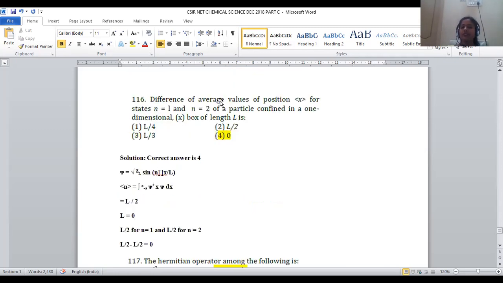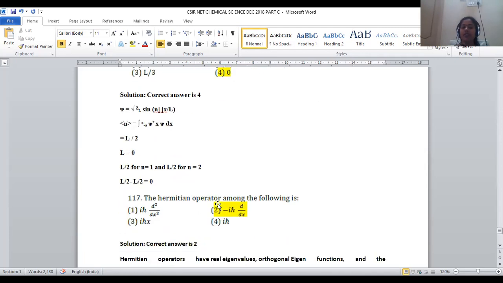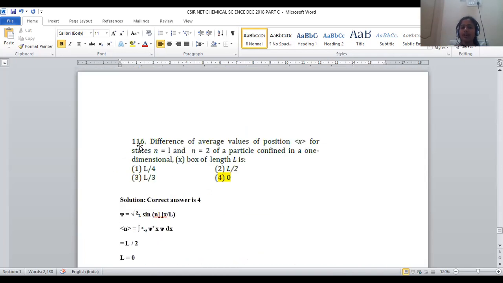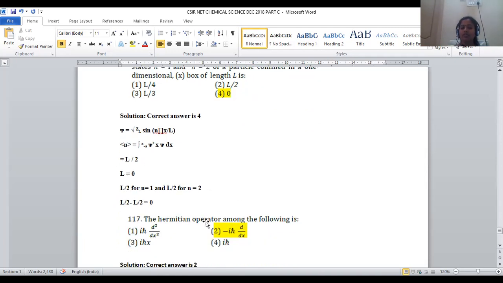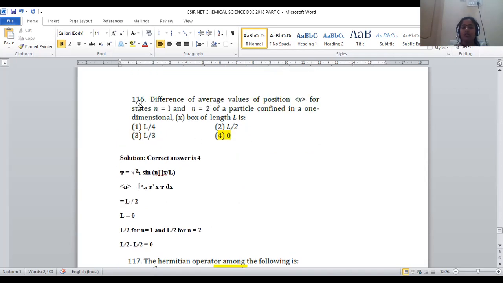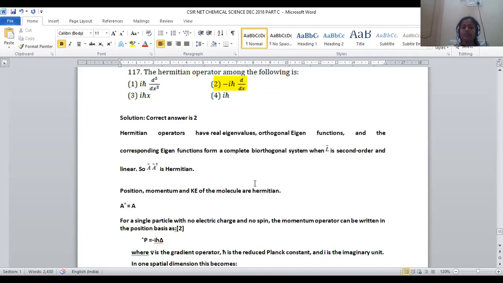What they are asking for is the difference of average values. That means we have to take n1 minus n2. The n1 value is L by 2 and the n2 value is also L by 2. So when we take the difference of these two, L by 2 minus L by 2, it will become 0. That's the reason why for question number 116, option number 4, 0, will be the right answer. So this is the box length L. Box length L will be calculated in this manner. For that purpose, we have to predict the values for the two states and subtract them so that we get the final answer. So question number 116, option number 4 will be the answer.